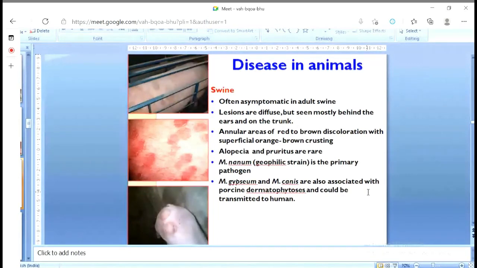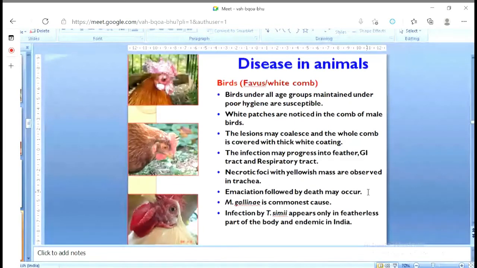In case of birds, the disease is known as fowl favus or white comb disease. In birds, the infection will mostly be visible on the wattles and combs. But believe it, even if it is not visible, the infection is already inside the feather also.